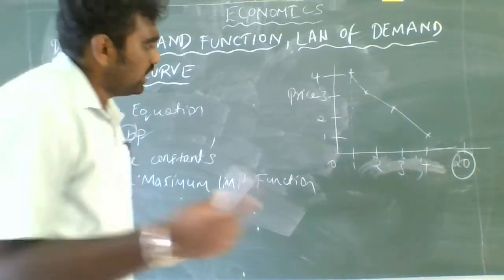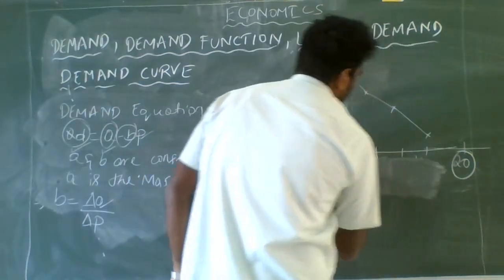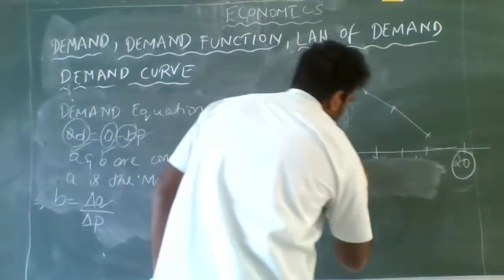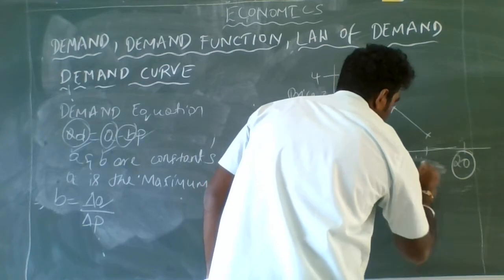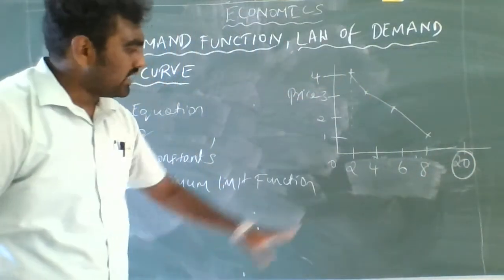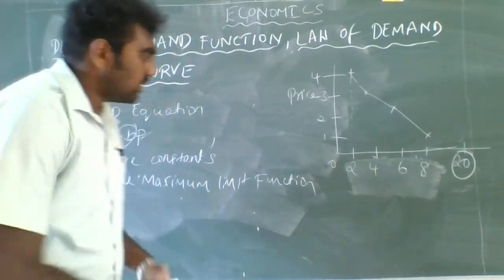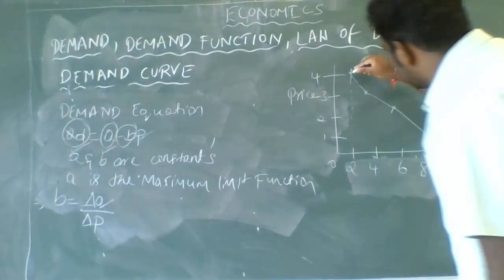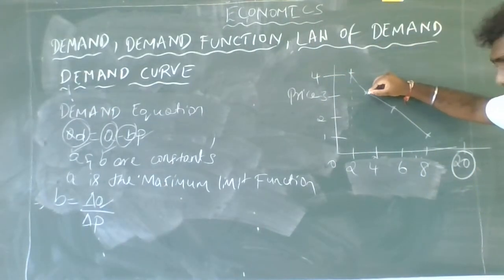So here, if I take the quantity as 2, 4, 6, 8, I just change the quantities. From this point to this point there was a change in quantity and change in price.